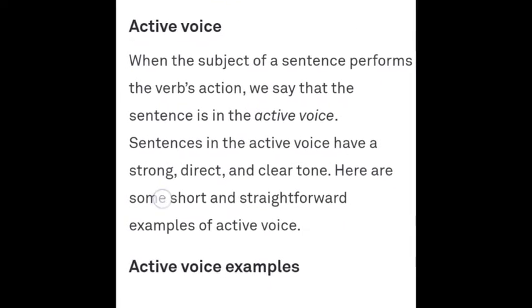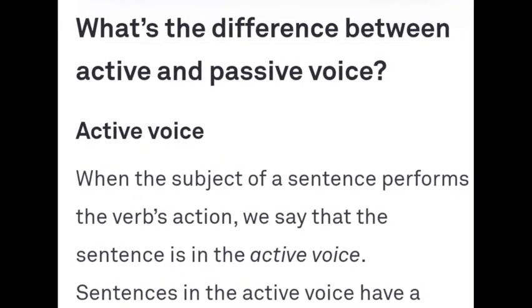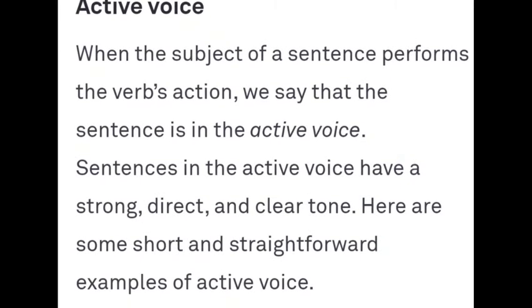What is the difference between these two? Let's see. First of all, active voice. When the subject of a sentence performs the verb's action, we say that sentence is in active voice. When the subject of a sentence, okay, in the chapter sentences, it was clear to you what is a subject, what is an object. From the very beginning, from the junior grades, you are learning these, so I don't think there will be an issue over it. Okay, so sentences in the active voice have a strong, direct and clear tone. Okay, they say it very directly.